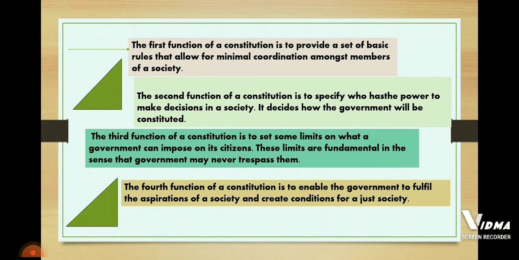Now, the last one, that is the fourth function of a constitution, is to enable the government to fulfill the aspirations of a society and create conditions for a just society. That means a good society. So this is the fourth function of a constitution. So these are all the four functions of constitution. Now we are going to study it in detail.